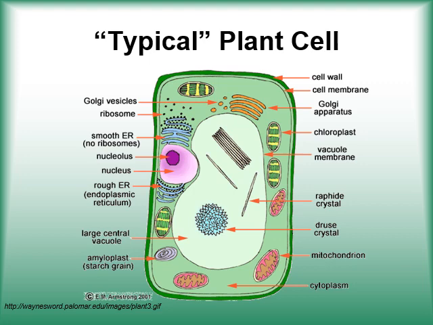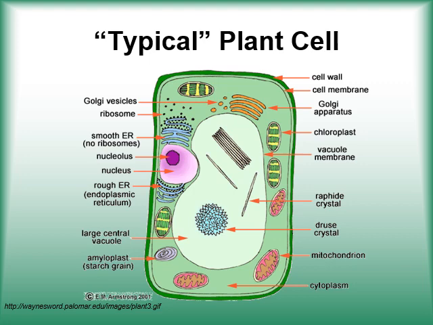Typical plant cell. We all know that many organelles are common to plant and animal cells both, but some are absent, like the cell wall, which is not present in animal cells. Cell membrane is present. Golgi apparatus is also present with the same function. Chloroplast is absent in animal cells, in which glucose molecules are synthesized in the presence of sunlight.